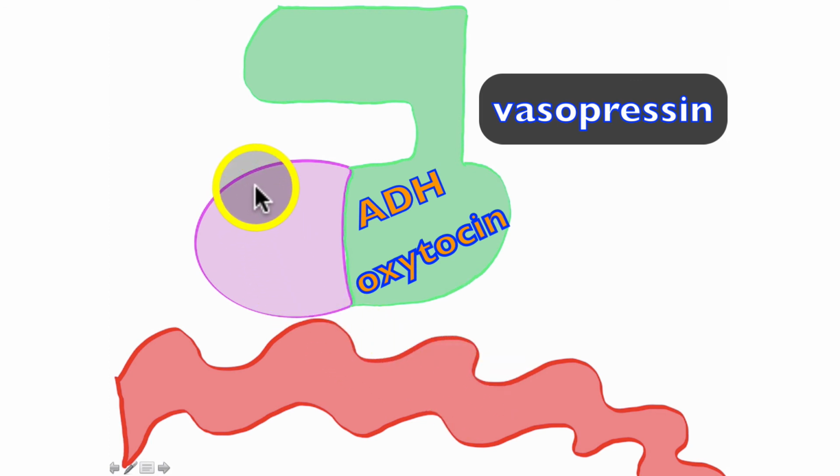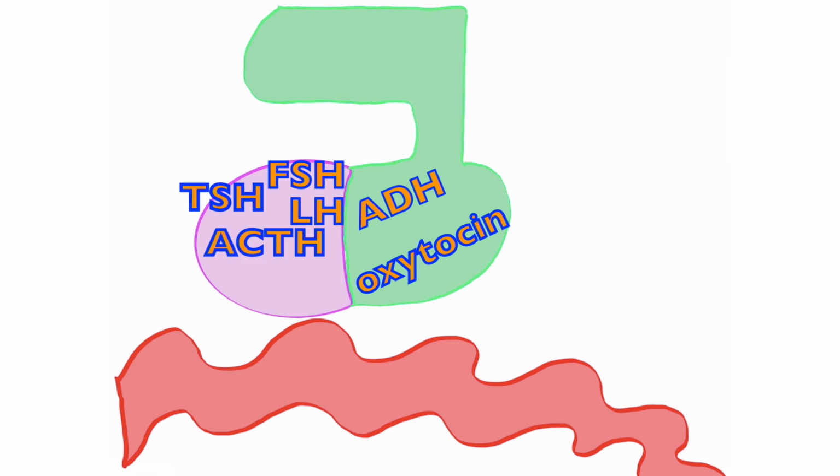From the anterior pituitary, we have follicle-stimulating hormone, luteinizing hormone, thyroid-stimulating hormone, adrenocorticotropic hormone, prolactin, and growth hormone. So we're going to take a look at all of these in these subsequent videos.